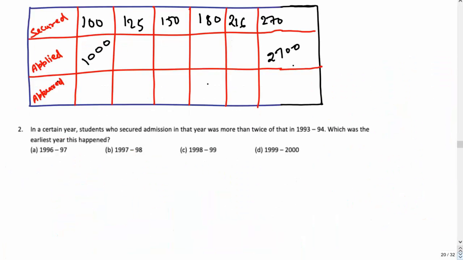Next question is, in a certain year, students who secured admission in that year was more than twice of that in 1993-94. This table that we have made, if you have paid attention, we started from 94-95, right? And we assume that there would be some numbers in 93-94, one year prior, and 10% would have grown over this year, because you can see the graph very easily.